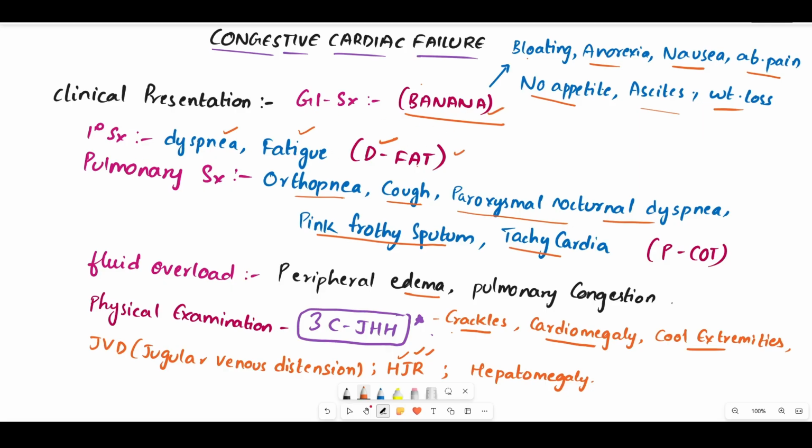Primary symptoms, remember it as D FAT. Pulmonary symptoms, remember it as PCOT. Fluid overload, edema. Physical examination, C3CJHH. With these codes, the clinical presentation of this cardiac failure can be easily memorized.